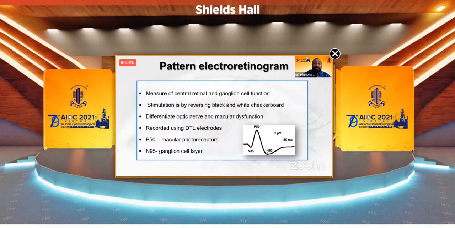It differentiates optic nerve and macular function. It is recorded using DTL electrodes. We'll be telling about the different kinds of electrodes. In pattern ERG, you get a wave which is taken as the N50 positive wave from the macular photoreceptors and N95 ganglion cell layer wave.